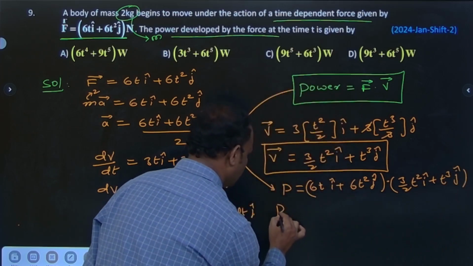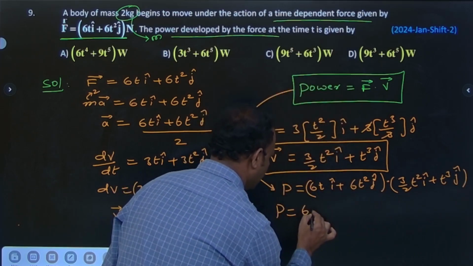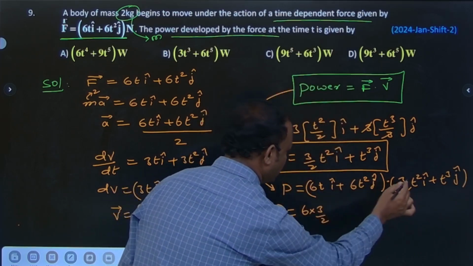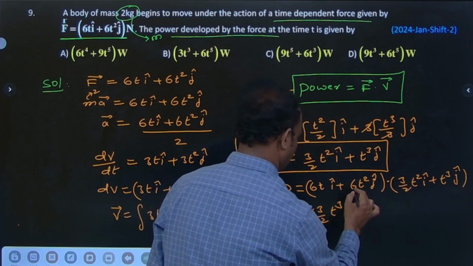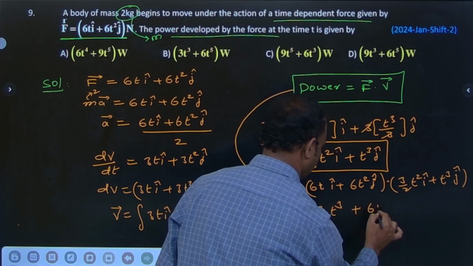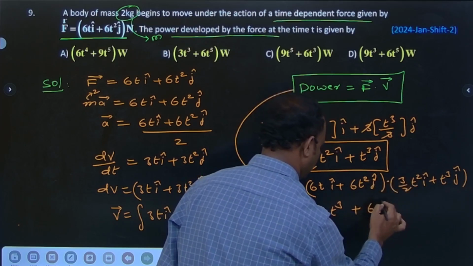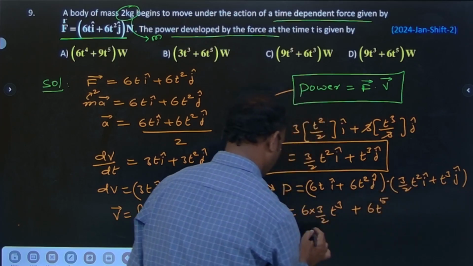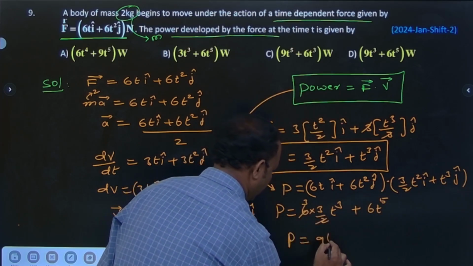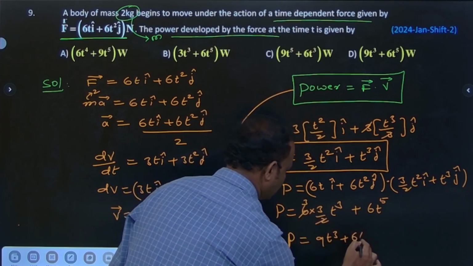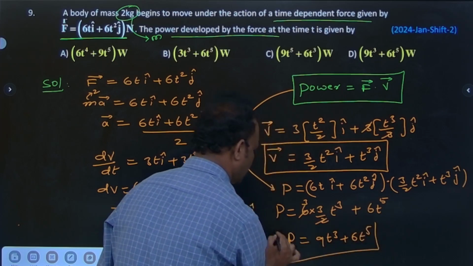So P is equal to 6 into 3 by 2, t into t square, that's 9t cube, plus 6t cube into t square, 6t power 5. So P is equal to 9t cube plus 6t power 5 is the answer.